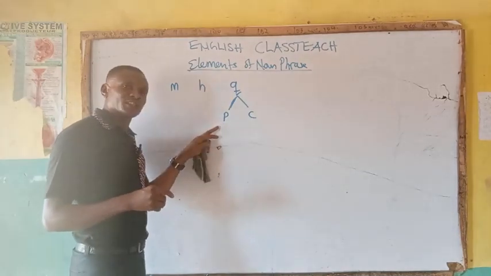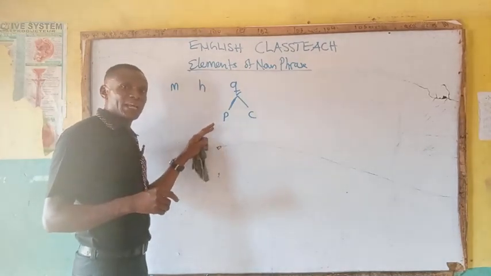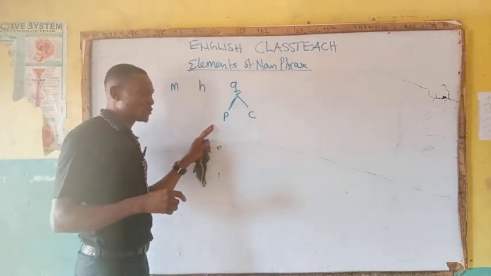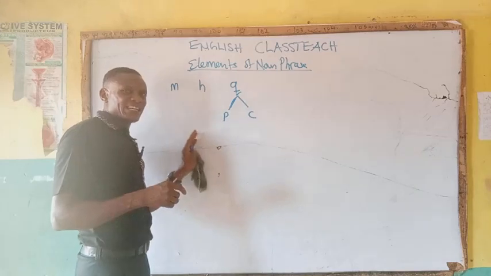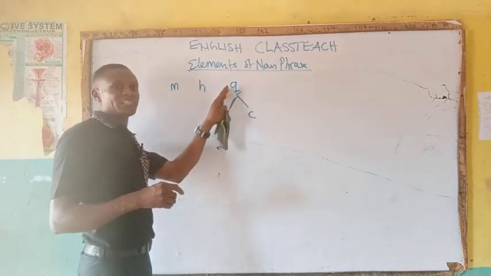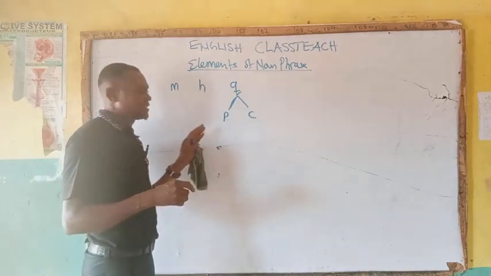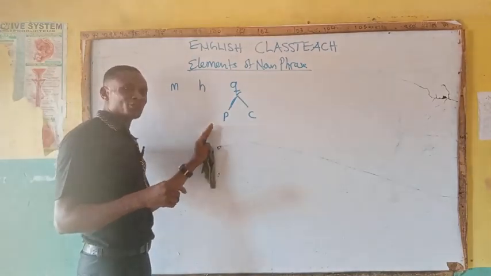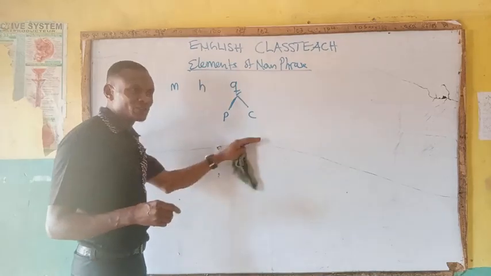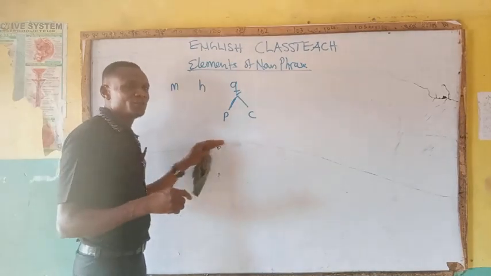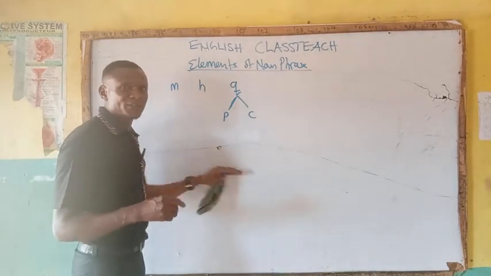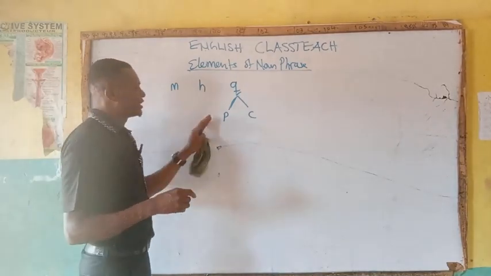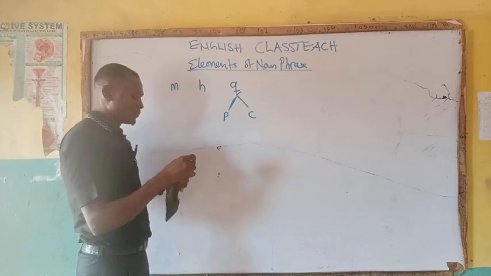P stands for what? Prepend. That is preposition, any word of preposition. That is a group of words that start with a preposition. That is what we refer to as qualifier. They usually start with a preposition, something like with, on, before, after, though. So they are what? Preposition here.